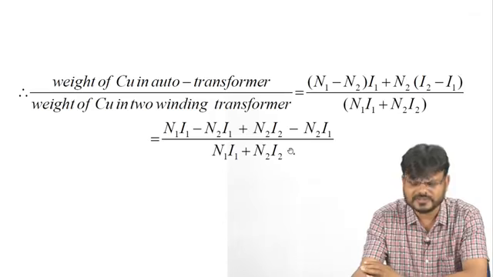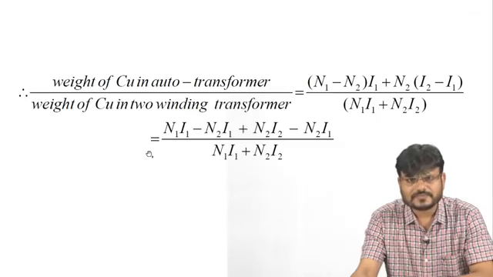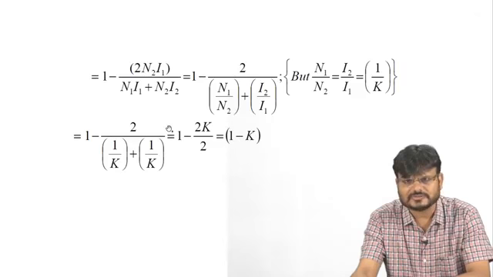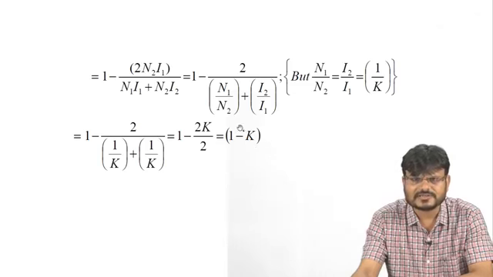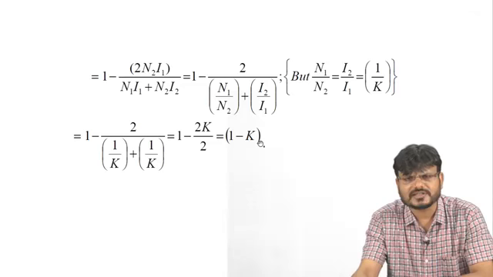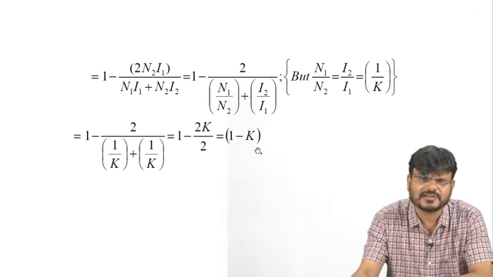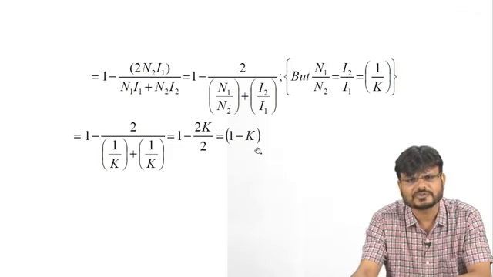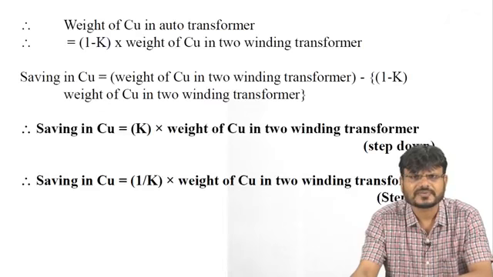So after simplification, you can write this weight of copper in auto transformer to the weight of copper in two winding transformer as 1 minus K, where K is what? This K is nothing but the transformation ratio, and K is N2 upon N1, or you can say I1 upon I2, or V2 upon V1. Because it is a step down transformer, the value of K is less than 1.